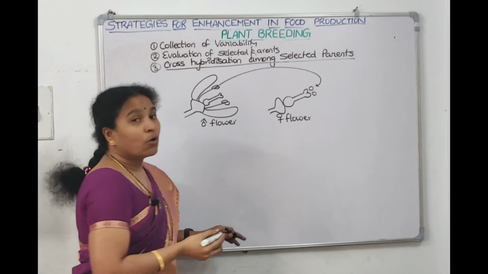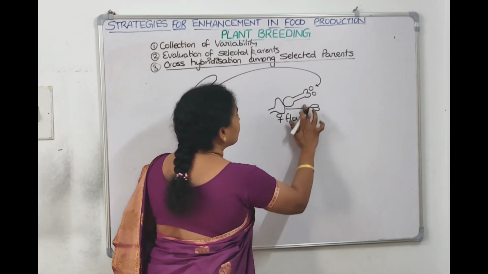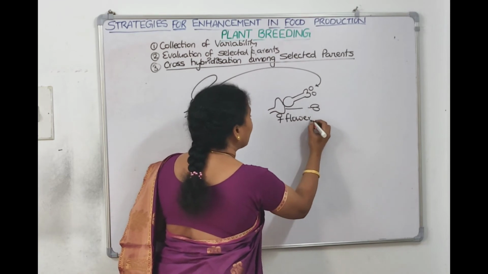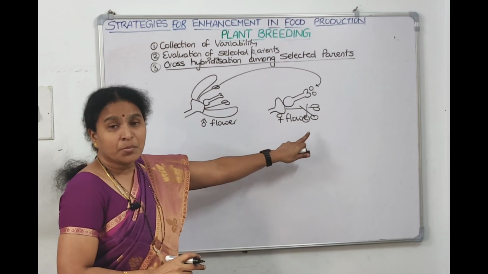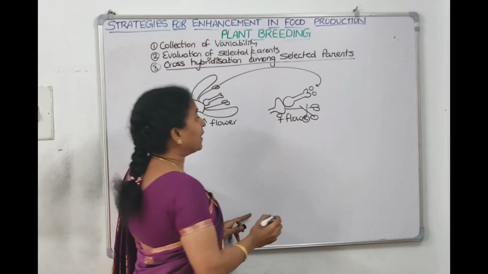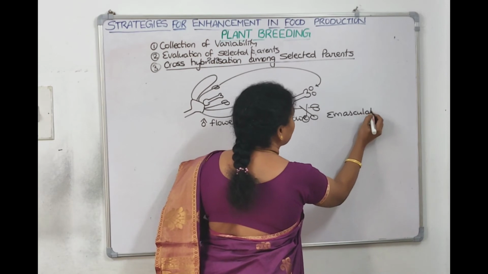So that is why, what do we do? The stamens are sliced off, they are removed. Removal of anthers from the female flower, bisexual flower, is called emasculation.